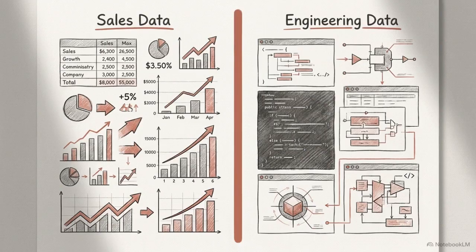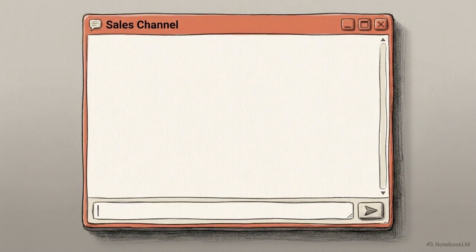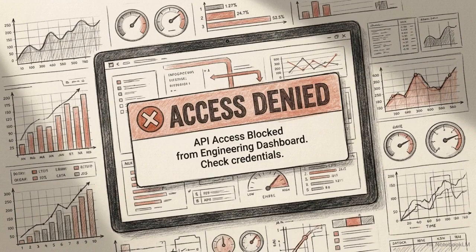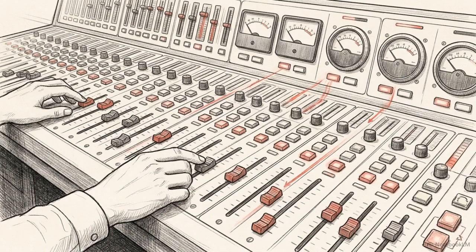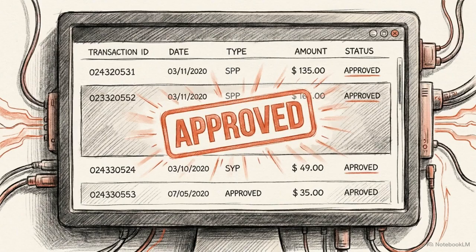The memory states are isolated. A Claude instance operating in the sales channel retains absolutely zero memory of the conversations happening in the engineering channel. Tool access is equally restricted. The engineering model cannot ping the Salesforce API, and the sales model cannot touch the GitHub repository. Administrators maintain complete oversight, with the ability to set strict token spend limits per channel and view comprehensive logs of every task requested and executed.